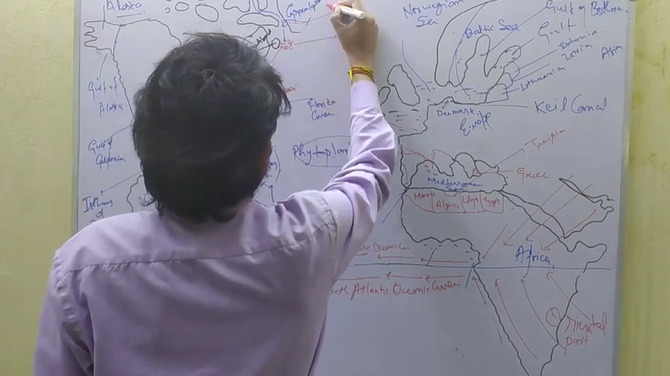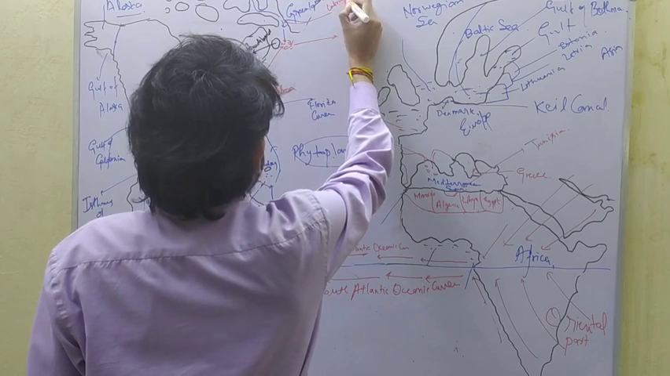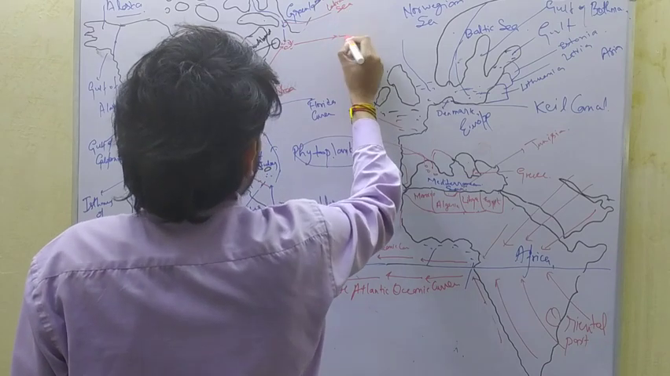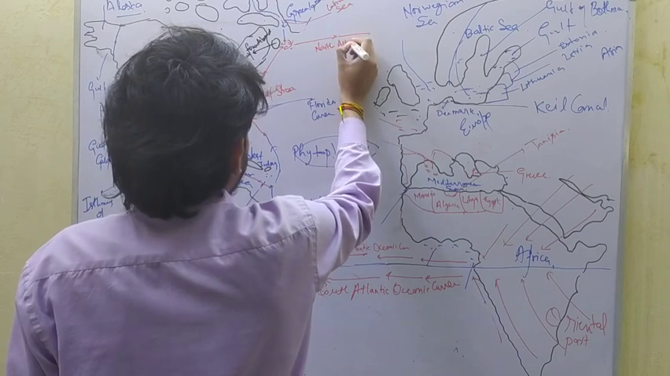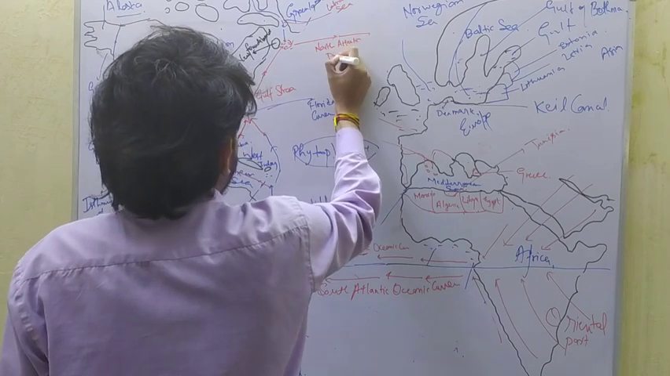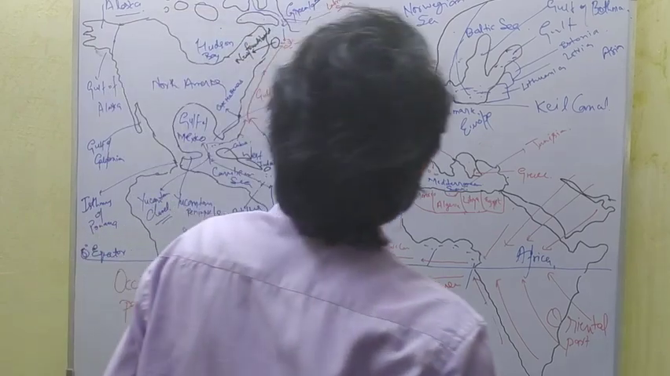This is the Labrador Sea, and it moves as the North Atlantic Drift. And this is a warm current. The North Atlantic Drift moves eastwards.